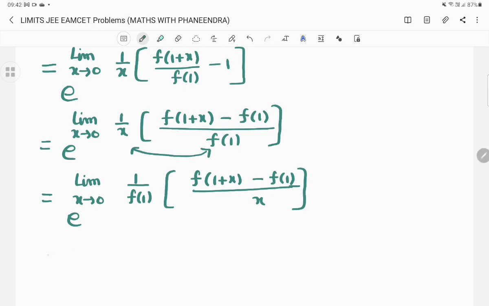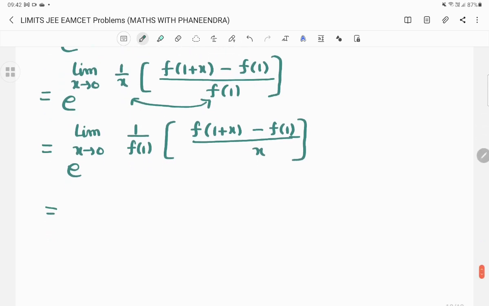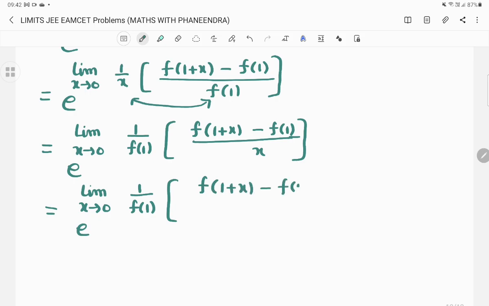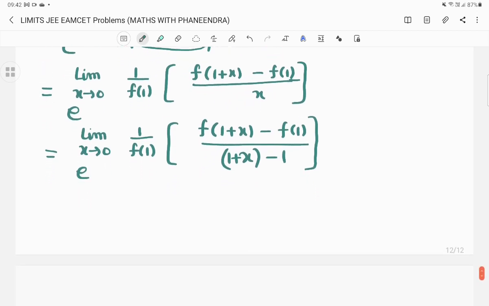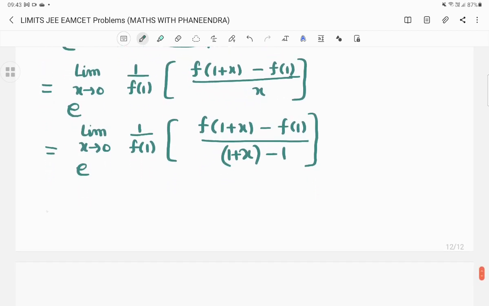f of 1 by f of 1 means constant only, no? So what we have to do is, e power limit x tends to 0, 1 by f of 1. Here x can be written as f of 1 plus x minus f of 1 divided by 1 plus x minus 1. So we are adding and subtracting 1 to the denominator. Why? Because to get the formula form. What formula? That we will come to in the next step.